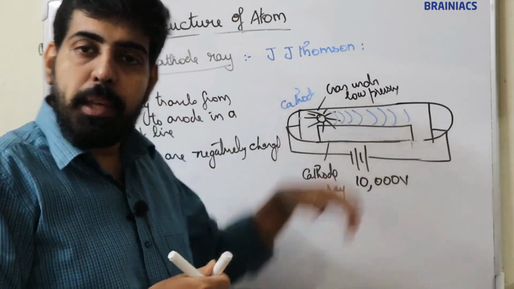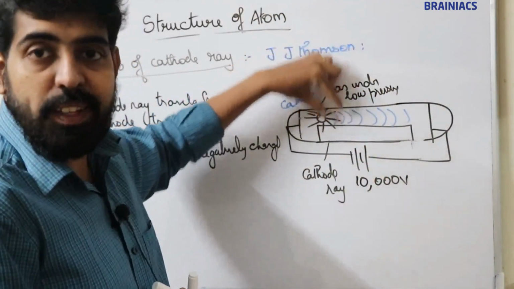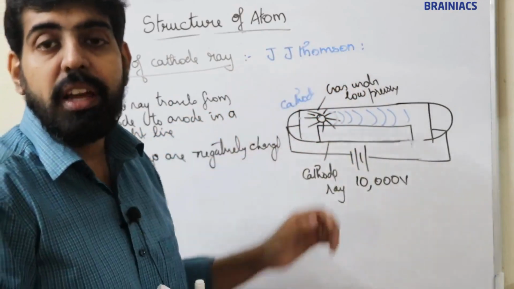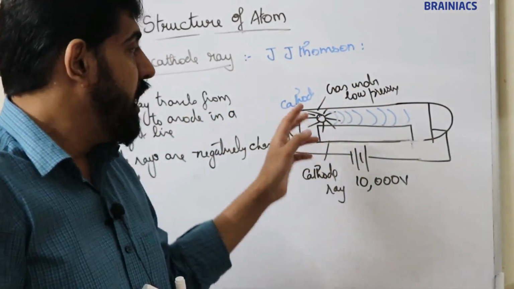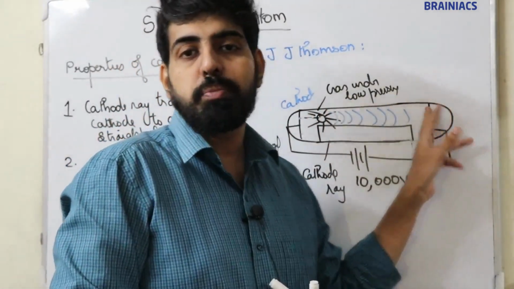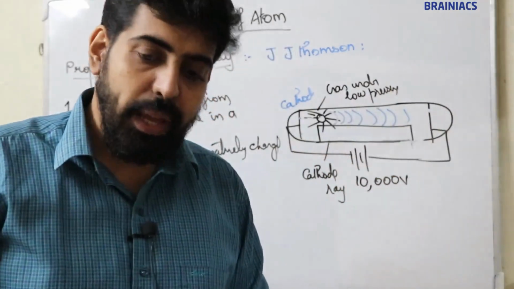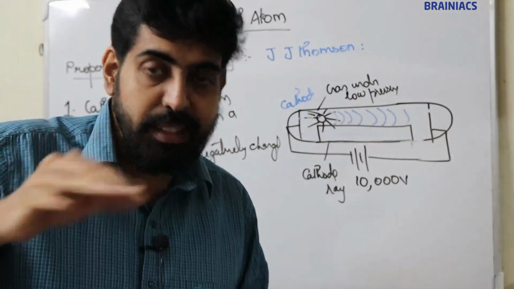He placed a small weightless pinpoint wheel in the path of the cathode ray. What he observes is that the pinpoint wheel is moving from this point to this point, from left side to right side. I think it's clear.